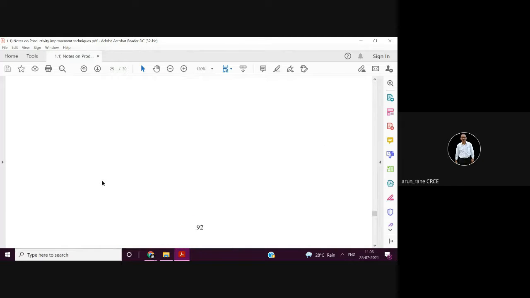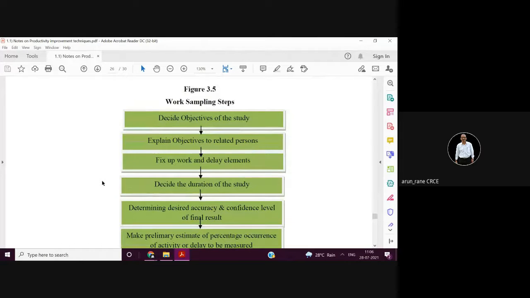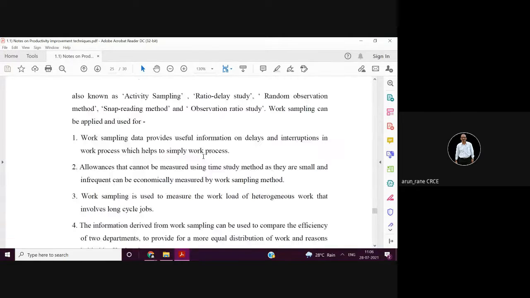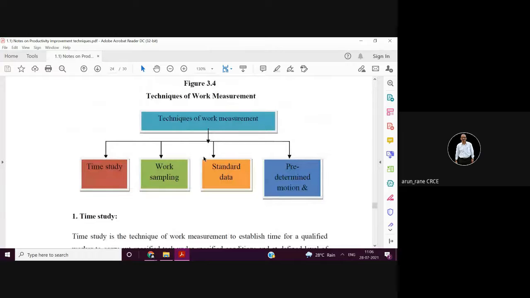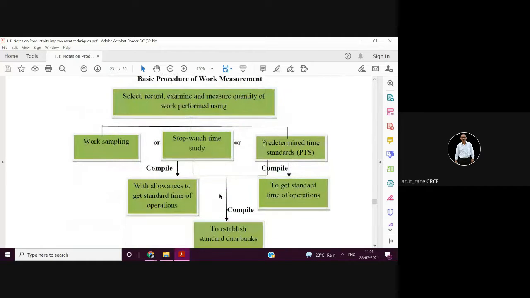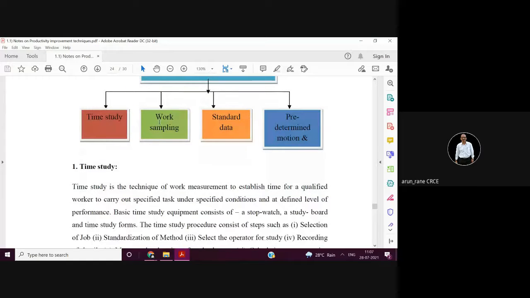So here the procedure, the steps are given to do the work sampling. Just now we saw that 8-step procedure of the work measurement. We are now discussing work sampling. We are discussing the techniques. What techniques are used for work measurement? Like stopwatch method, work sampling. And now we are discussing work sampling.